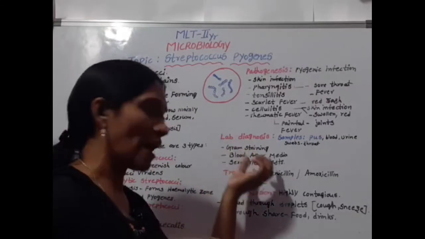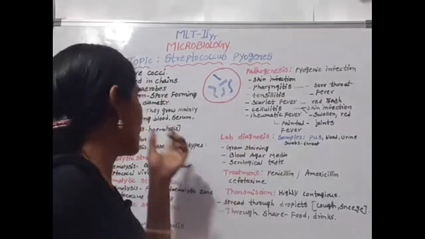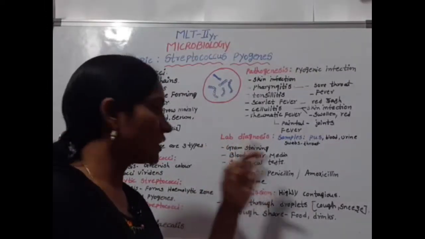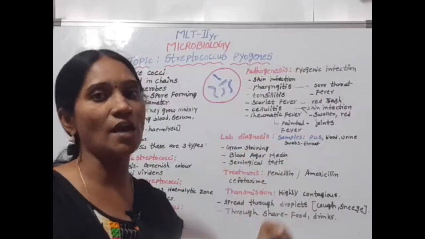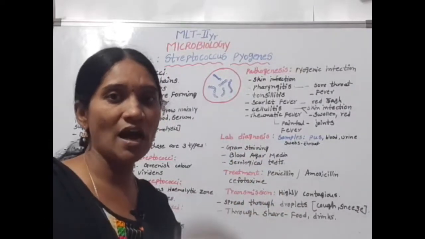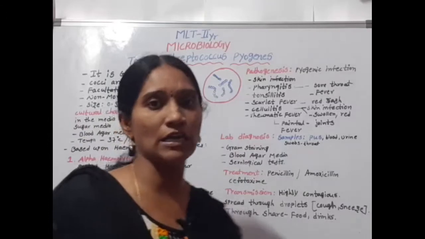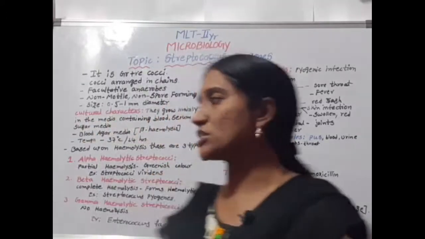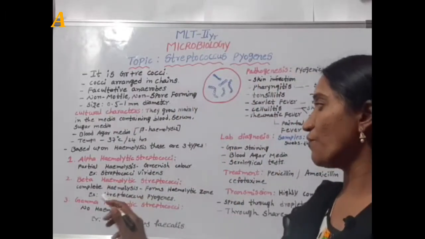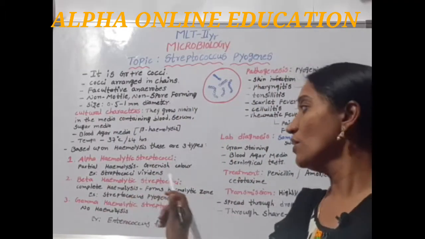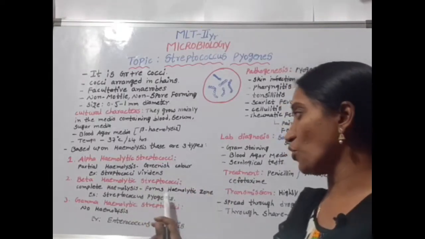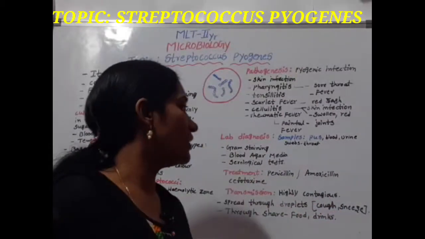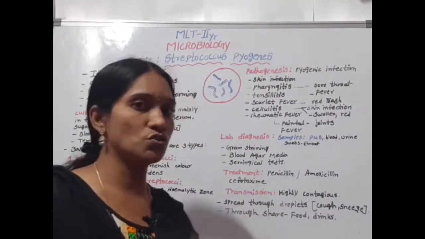By conducting the gram staining method, we detect Streptococcus pyogenes, and by using cultural characters, that means blood agar media. On blood agar media, the bacteria show beta hemolysis, complete hemolysis, which indicates Streptococcus pyogenes. Another serological test is also useful for detection.